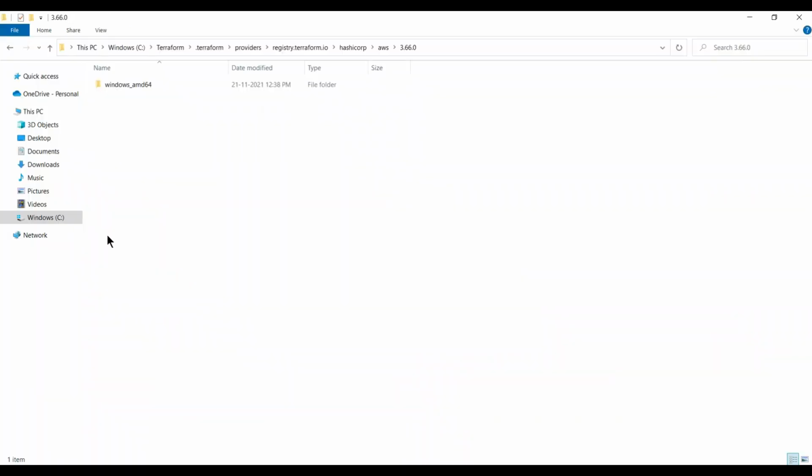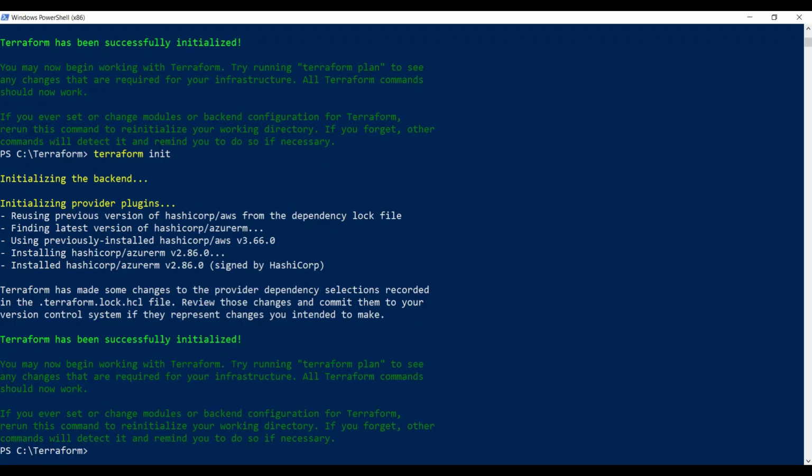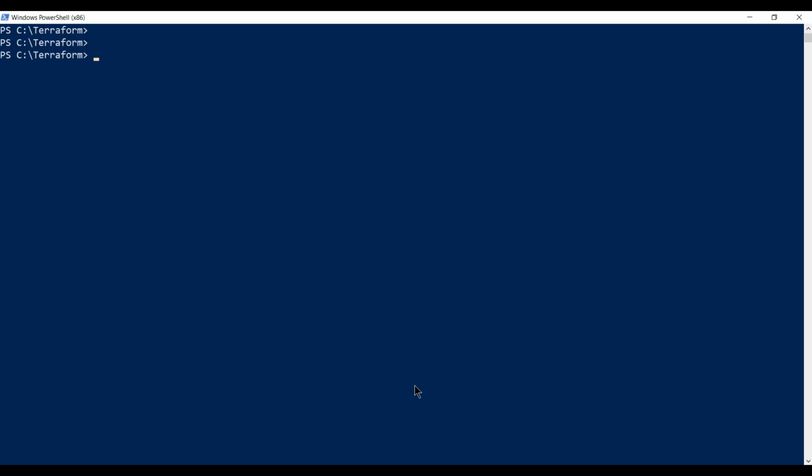If you go inside this particular HashiCorp folder, you can find that all the plugins related to Azure are also downloaded. So when we are going to use Azure, the plugin is also there, and it will start working in full fashion. But in today's topic, I'm just concentrating on using Terraform to create an AWS EC2 instance. So we don't need to remove Azure. Let it be present, there is no harm in it. I showed you this only for demonstration purposes. So let me run a Terraform plan.